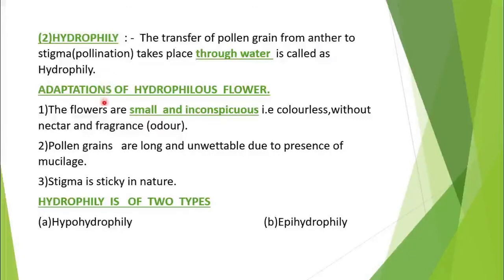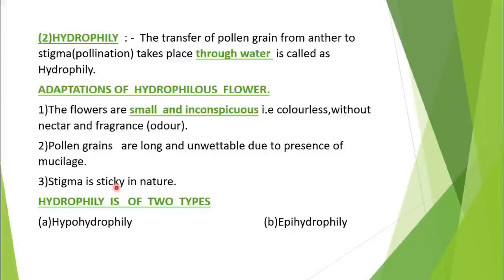What type of adaptations take place in the flower? The flower is small because it has to float on the surface of the water. The flowers are inconspicuous because water is not concerned with color, nectar and fragrance. The pollen grains are long and unwettable because of the covering of mucilage, and the stigma is also covered by a mucilaginous covering.